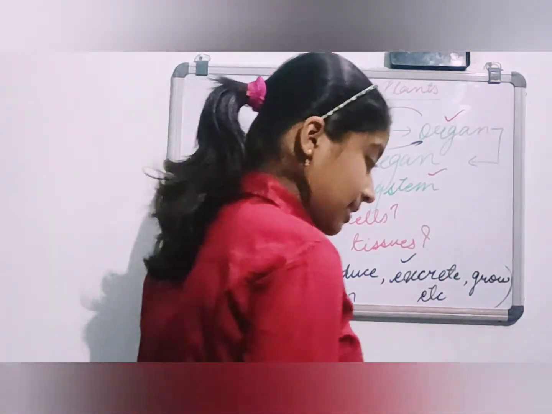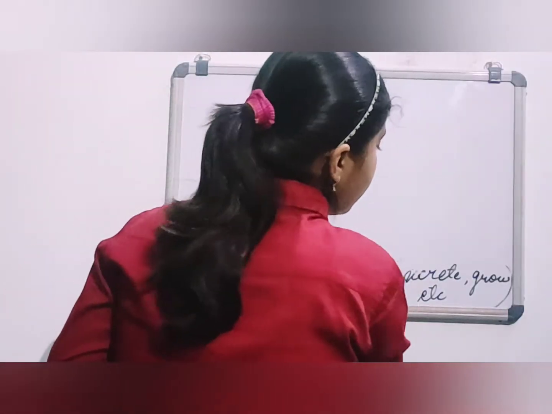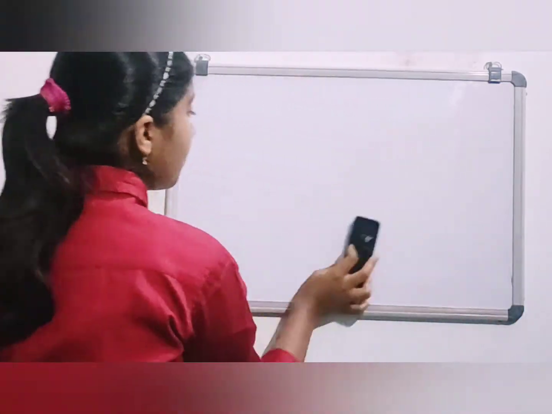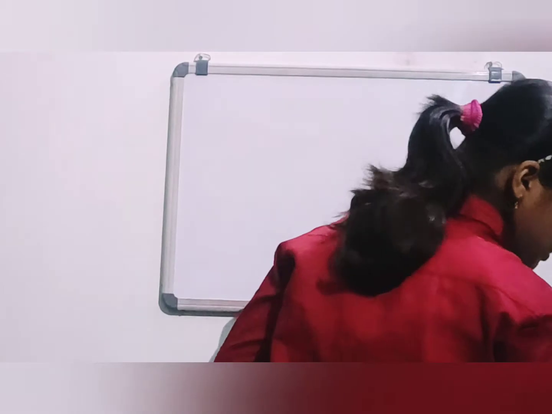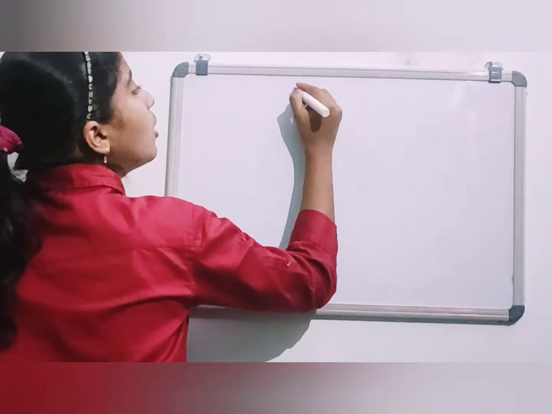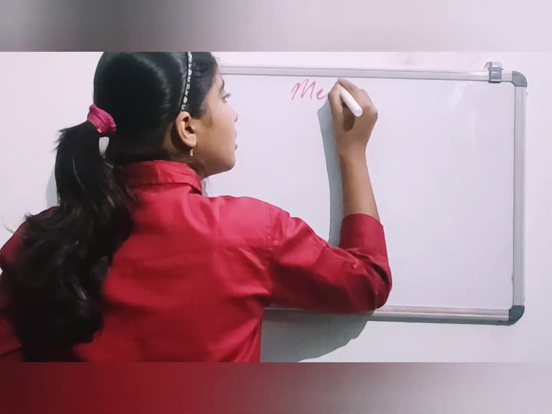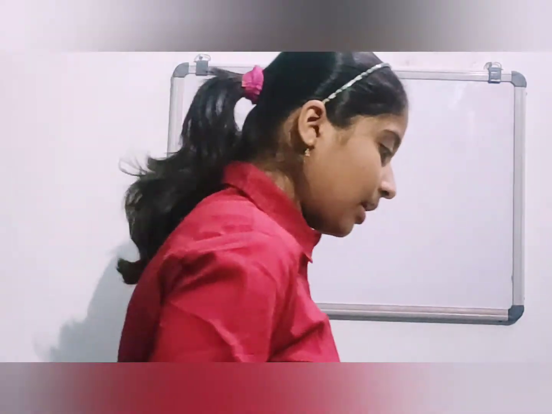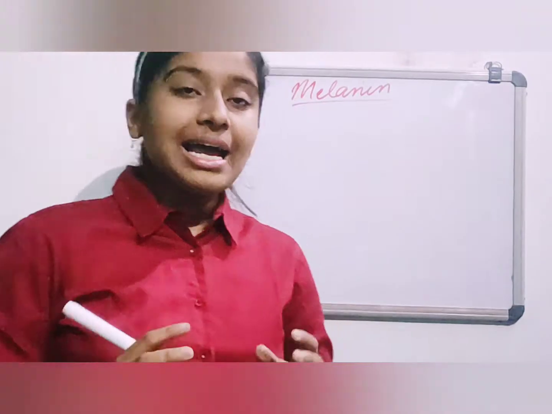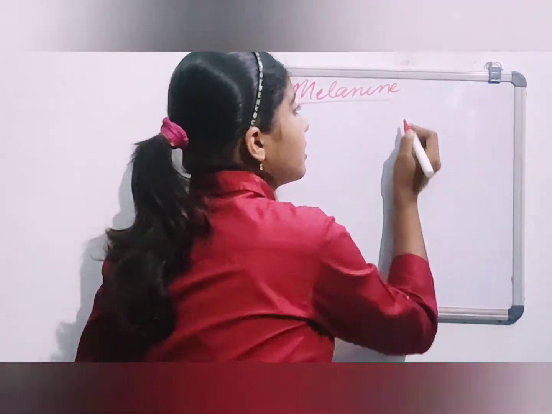Okay, take it. So here we are going to next learn about melanin. Okay, we are just going to learn about melanin. What is melanin? So you know melanin actually, sorry I left one.